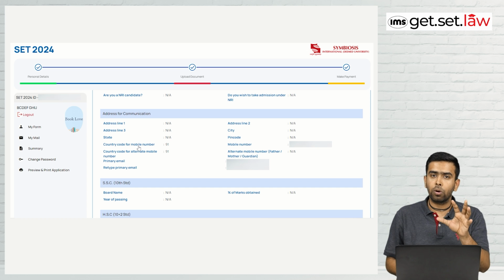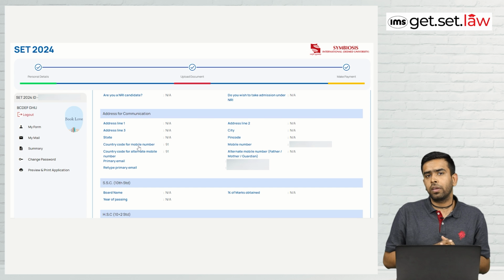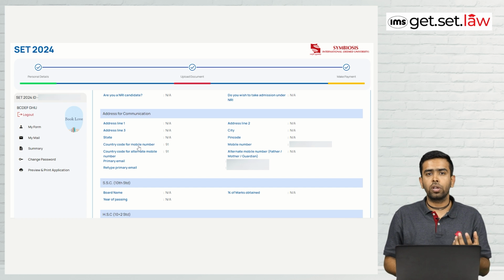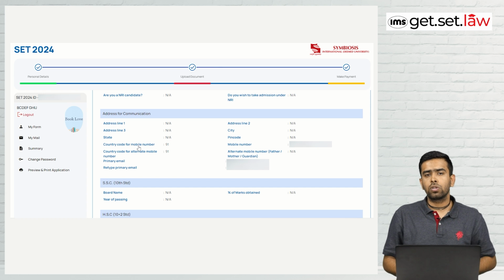So please put up your alternate mobile number, because oftentimes it may happen that your phone is not able to catch the network or anything like this, so that alternative mobile number will receive all the important updates. And please put your important email ID, which is primary and functioning. So this is very important.